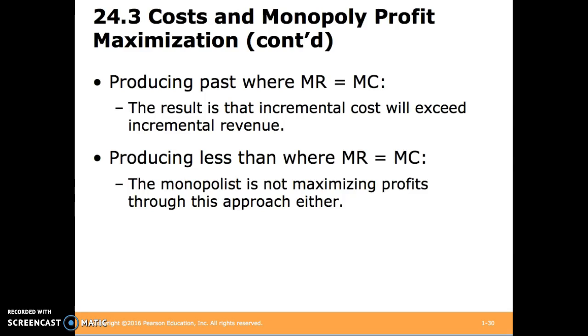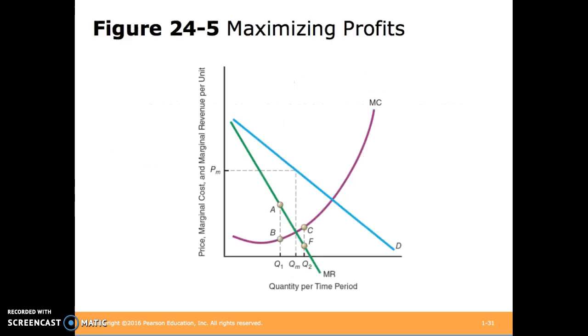What if we produce less than where marginal revenue equals marginal cost? Then we could conceivably produce one more unit, and it would cost us less than what we would make on that one more unit, and so we're giving up profit by not doing this. Here we can see this graphically. From A to B, this would be the amount of profit that we're giving up by not producing the next unit. Here, there's no profit to be gained by producing another unit, and there's also no loss by producing a less unit. And here, we're producing at a point where it's costing us more than it's making us.